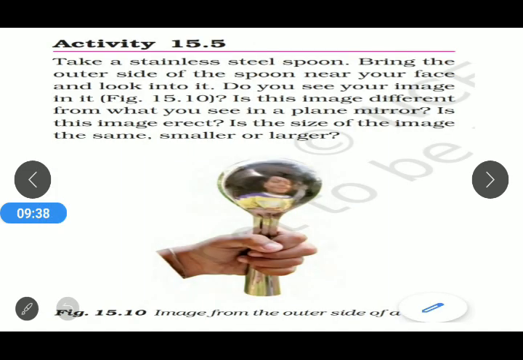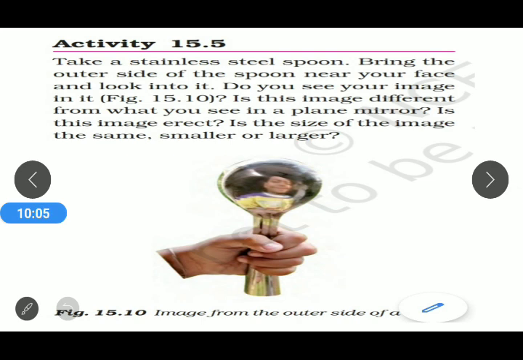For that purpose, we are performing an activity, and for that activity we require a stainless steel spoon. When we bring the outer side of the spoon near our face and look into that stainless steel spoon, what kind of image can we find?